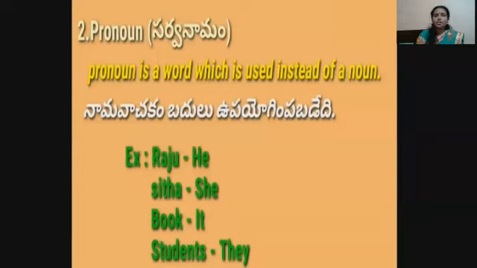Next, second one is pronoun. Pronoun is a word which is used instead of a noun. Here, Raju is noun. Raju place lo we use he. So, Sita, she. Book, it. Students, they. Pronoun is a word which is used instead of a noun. Noun ku baduluga upayoginchapadedi. You understand, children?